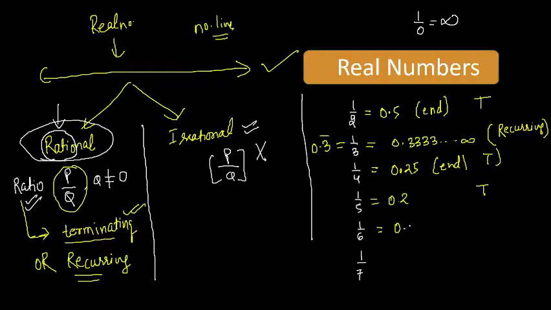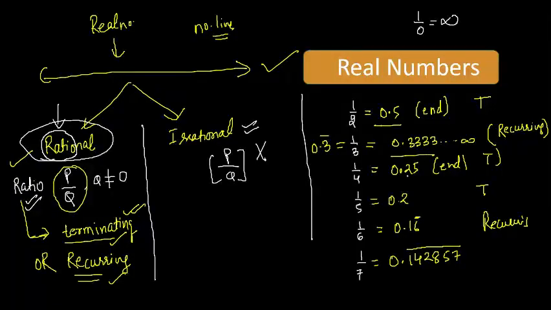But 1 by 6 is 0.1666, so it is 0.16 bar. So it is recurring. If you solve 1 by 7, that will also either terminate or recur. It will be recurring. It is 0.142857, again 142857, again 142857. This whole six-digit block will keep repeating. So are you getting my point? Rational numbers are basically either terminating or recurring, because in all ratios it is either ending or recurring.